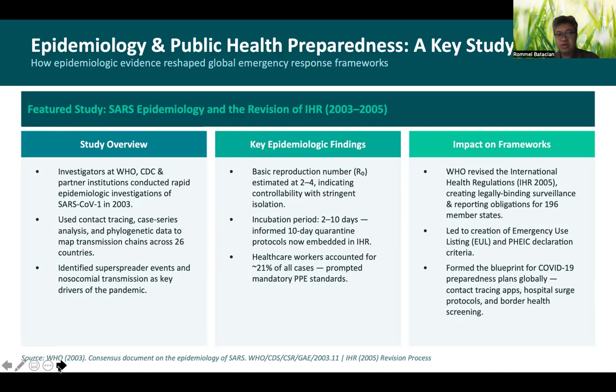The World Health Organization revised the IHR in 2005, which created legally binding surveillance and reporting obligations that we discussed last week. It led to the creation of the emergency use listing and the PHEIC declaration criteria. Again, the public health emergency of international concern. And for those who study COVID-19 preparedness, the SARS epidemic was the blueprint for contact tracing apps, hospital surge protocols, and border health screening.